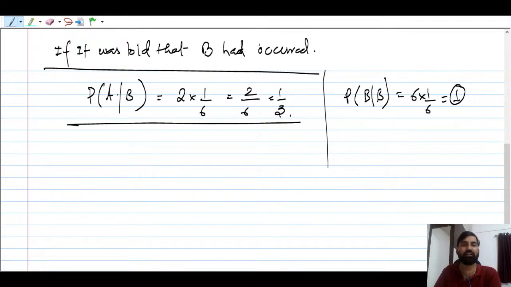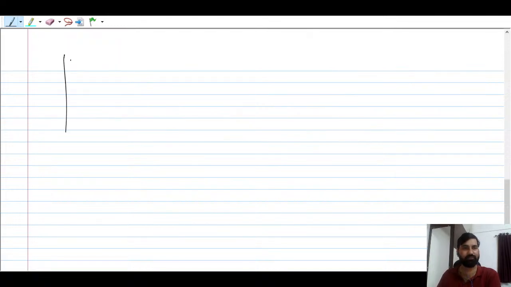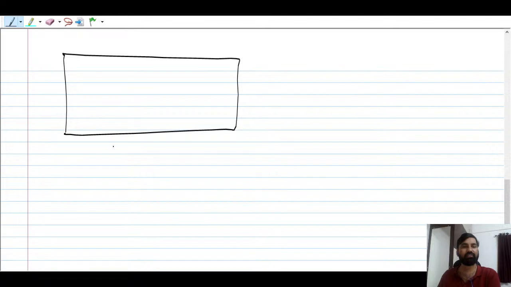So this is how we are calculating the probability of A given B using the discrete uniform law. But naturally we have to understand something here. Suppose we have got a sample space, the same sample space. Now I'm going to say that this is the event A and this is the event B.